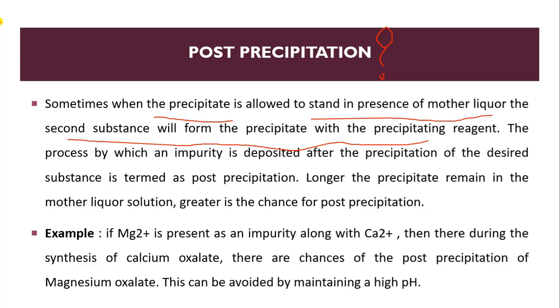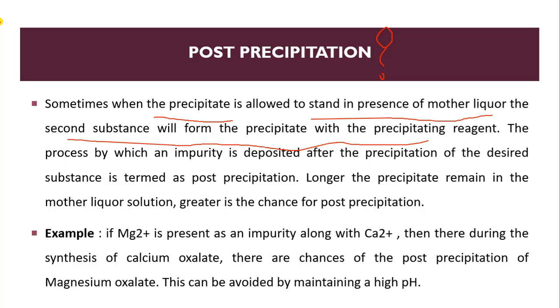Why will this kind of post-precipitation occur? When there is already a precipitate present in our solvent, but because of impurity there is a precipitate with the precipitating agent, at that time, because of the impurity, we get a precipitate in a soluble form, and this is post-precipitation.